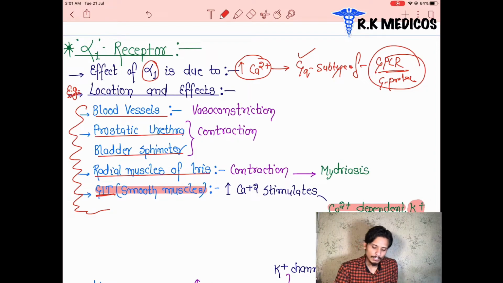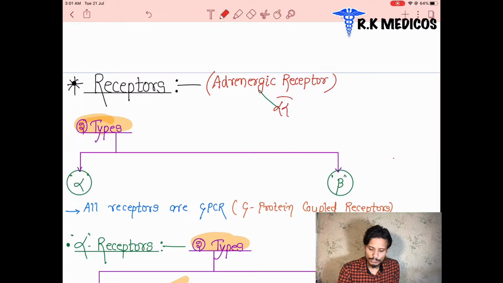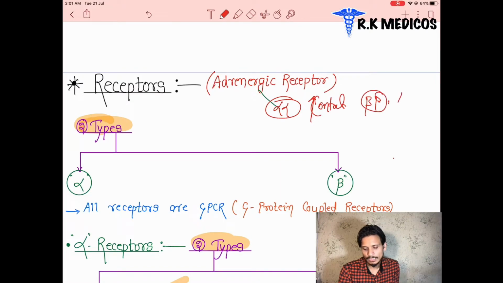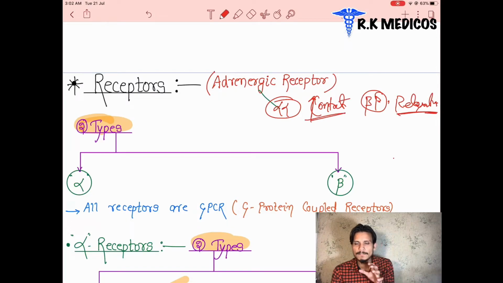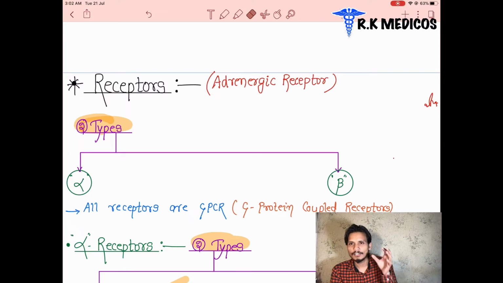the contraction. In the whole concept, I can say like this: the alpha receptor is going to contract, and the beta is going to basically relax. We can say like this: they are going for the relaxation, they are going for the contraction. Not specifically, we are going to make some concept here. So it is not correct all the time. So you can memorize it like this: in the alpha they are going to contract everything, and in the beta they are going to relax everything.